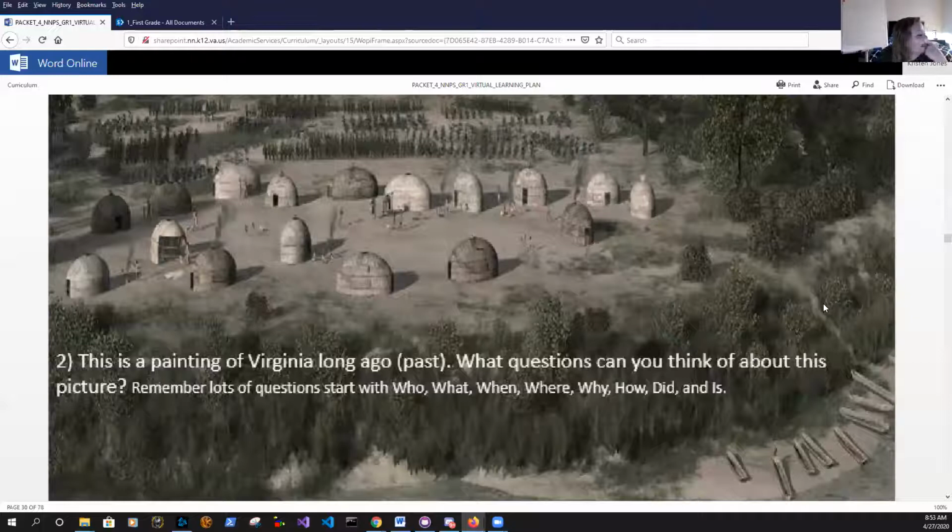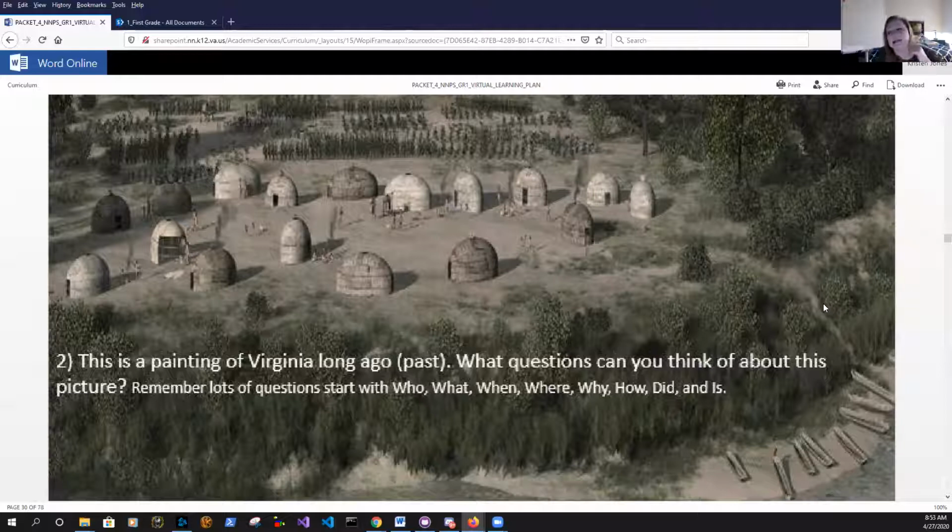Question number 2 says, this is a painting of Virginia long ago. So it kind of gives you that answer. This is a painting of Virginia long ago. What questions can you think of about this picture? Remember, lots of questions start with who, what, when, where, why, how, did, and is. So, if you guessed that this is from the past, you're correct. And then it says, what questions can you think of about this picture?